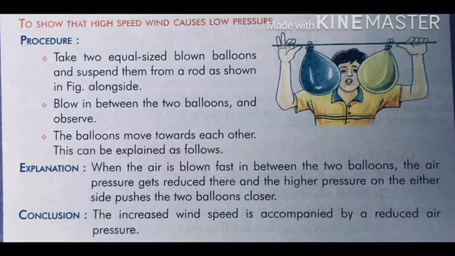This can be explained as follows. Explanation. When the air is blown fast in between two balloons, the air pressure gets reduced there and the high pressure on either side pushes the two balloons closer. Conclusion. The increased wind speed is accompanied by a reduced air pressure. Now movement of air. Blowing or moving air is called wind.